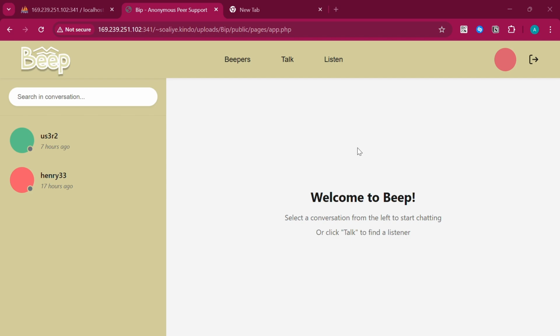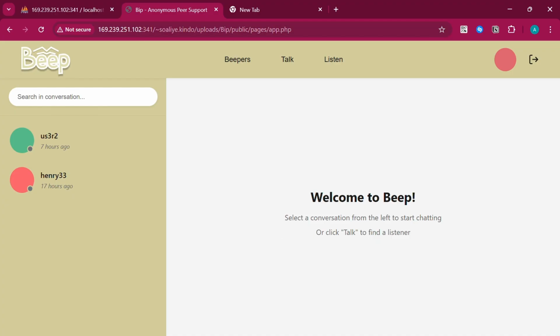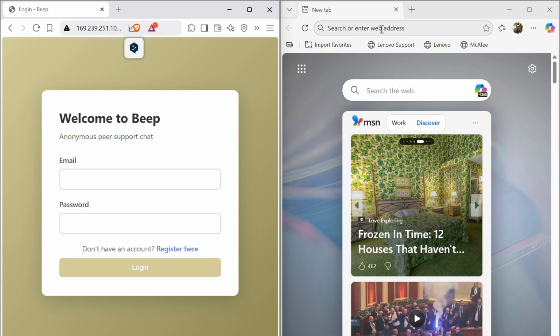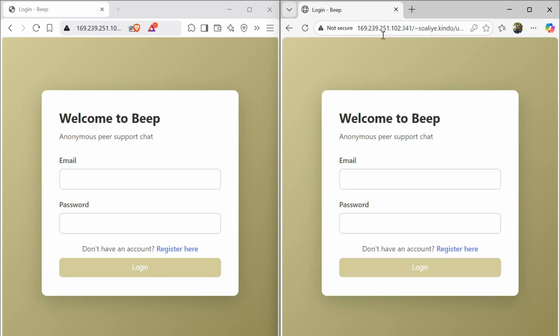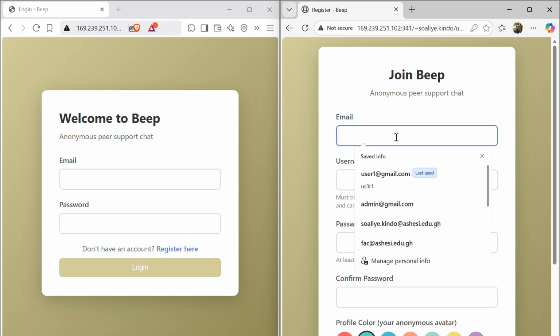I will start by creating an account and then logging into another account to show how the login and the account registration process works. Here, I'm going to create a new account. Say user 4.